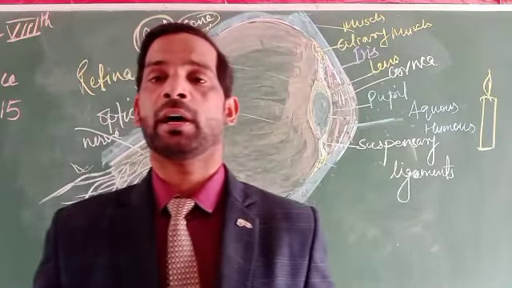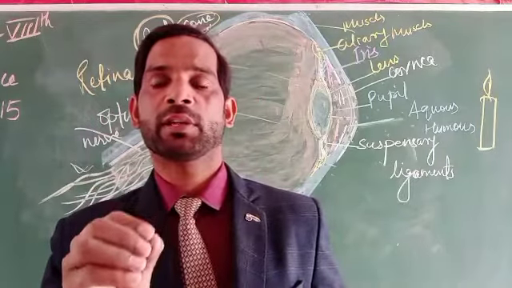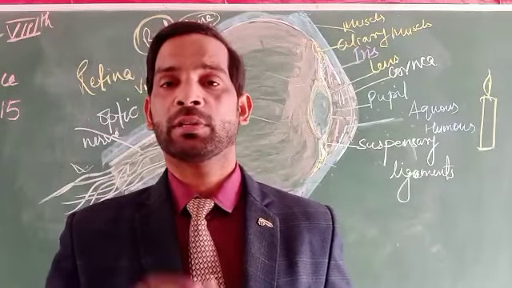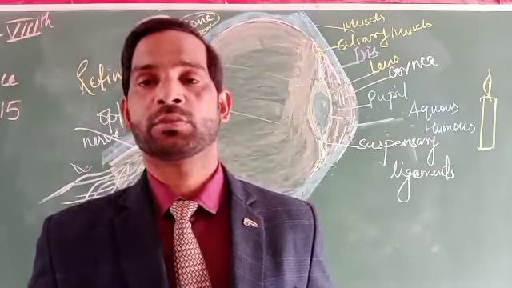And now the iris, just behind the cornea, can control the size of the opening, the amount of light entering the eye. Why?